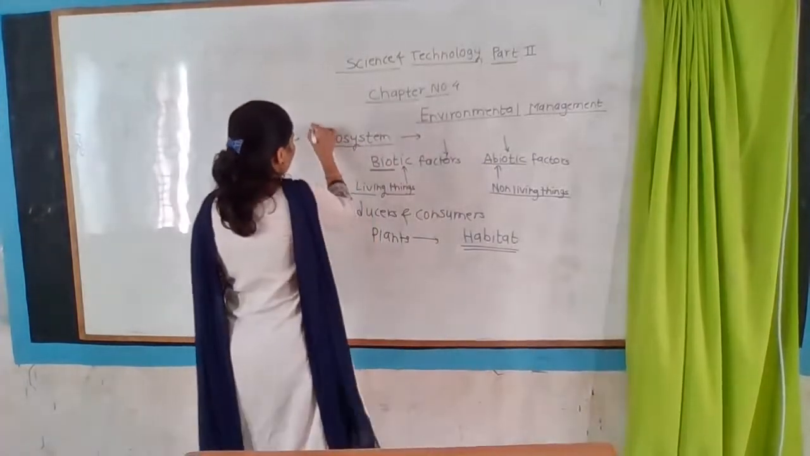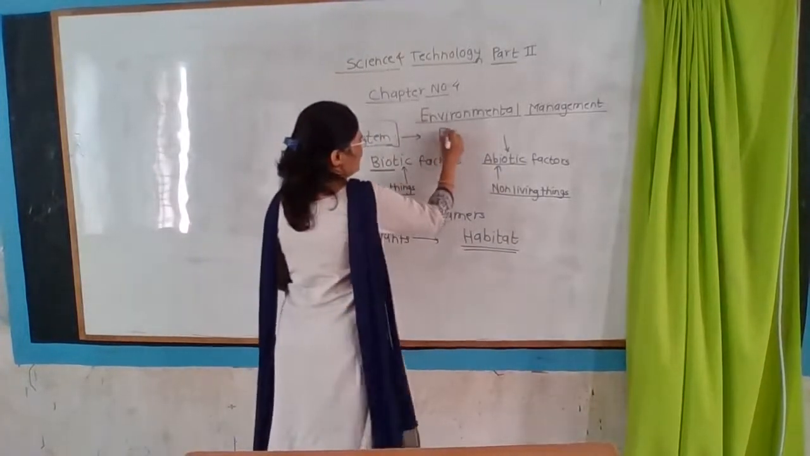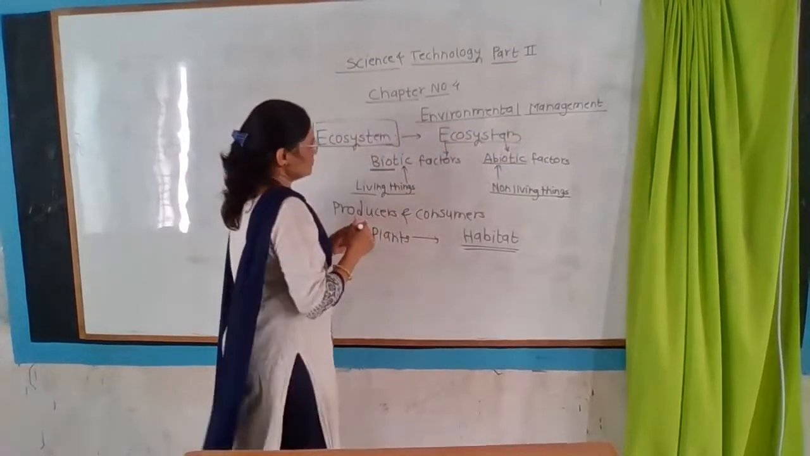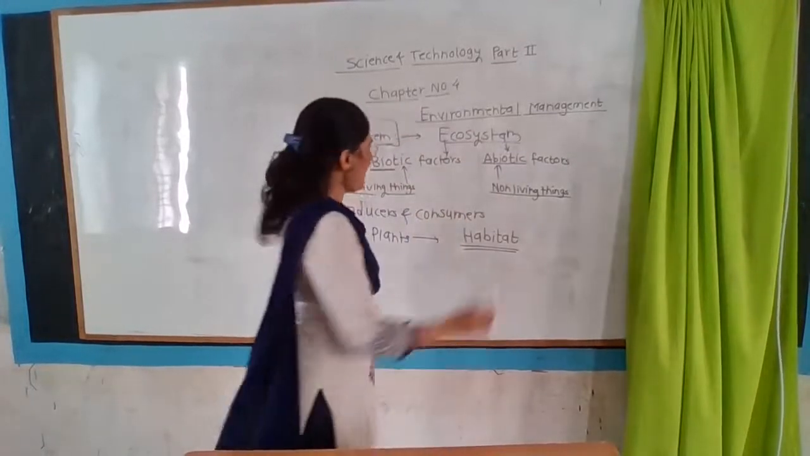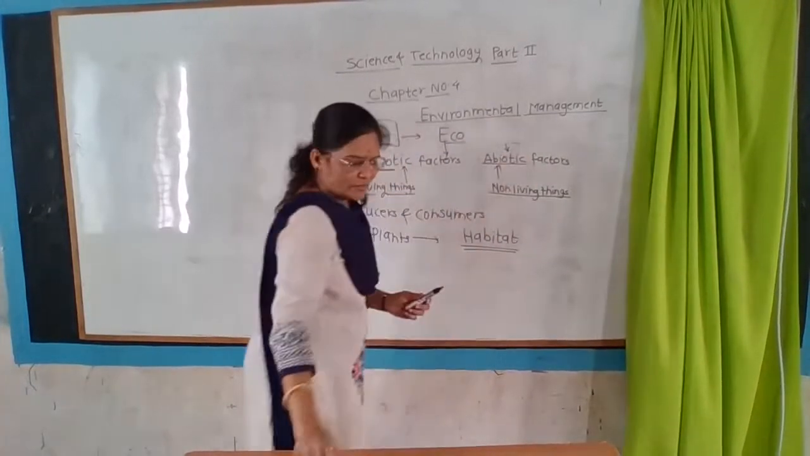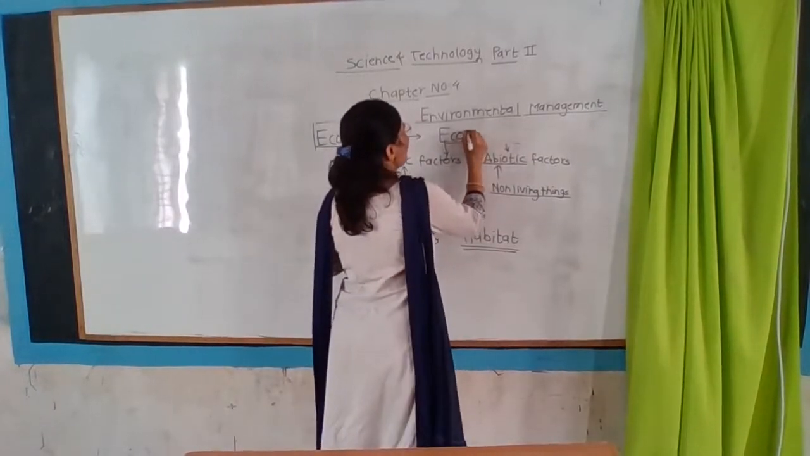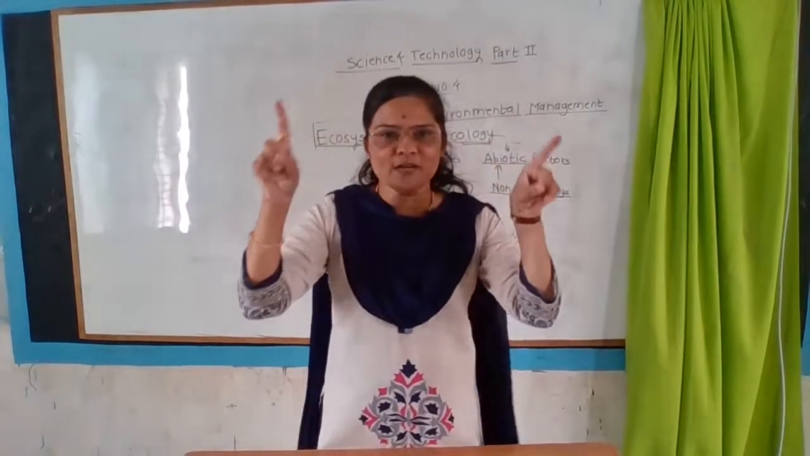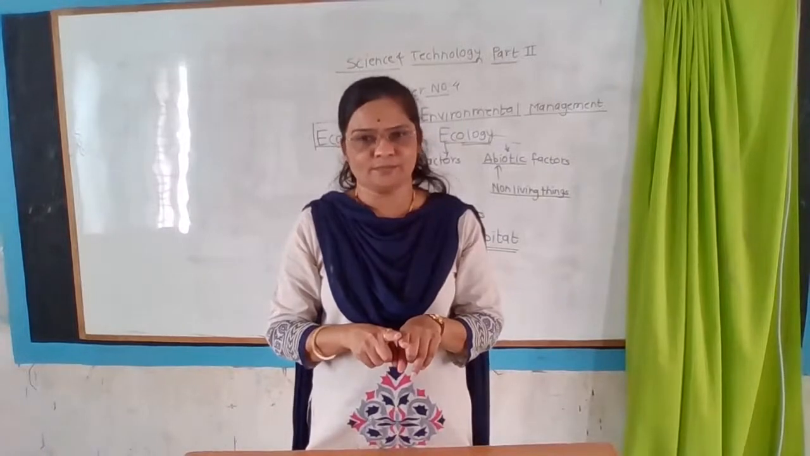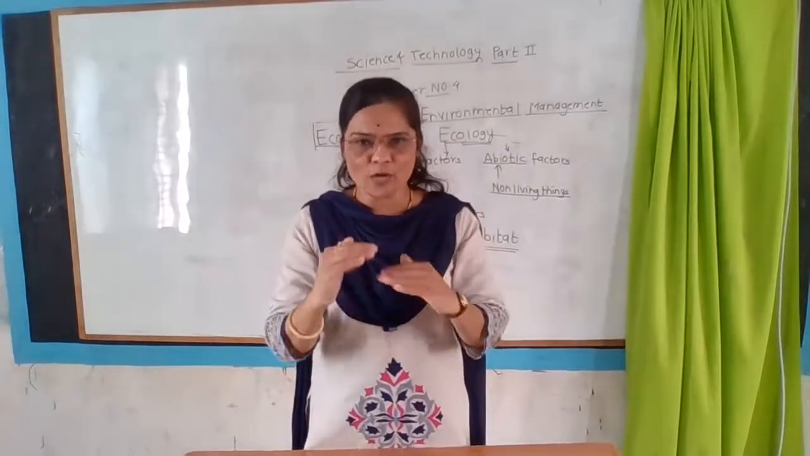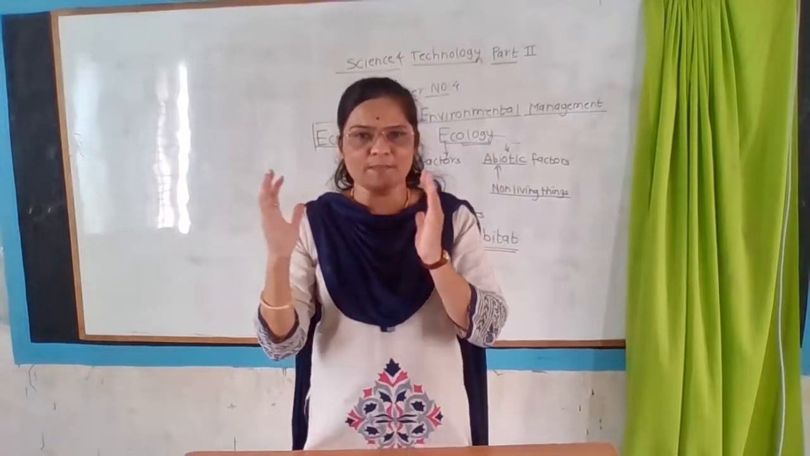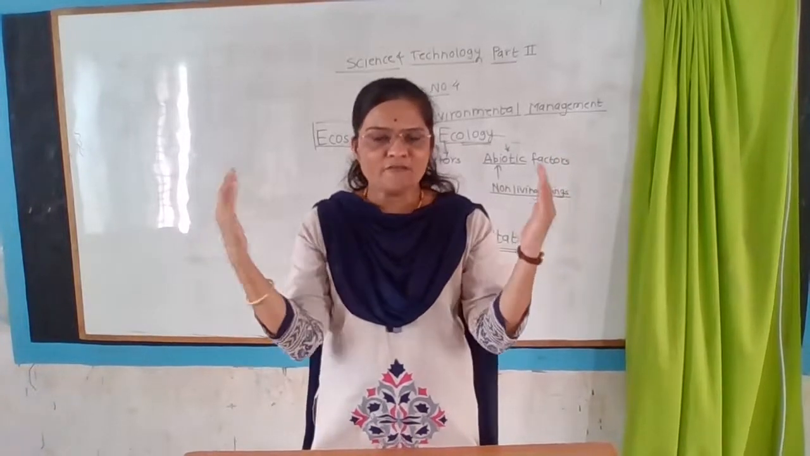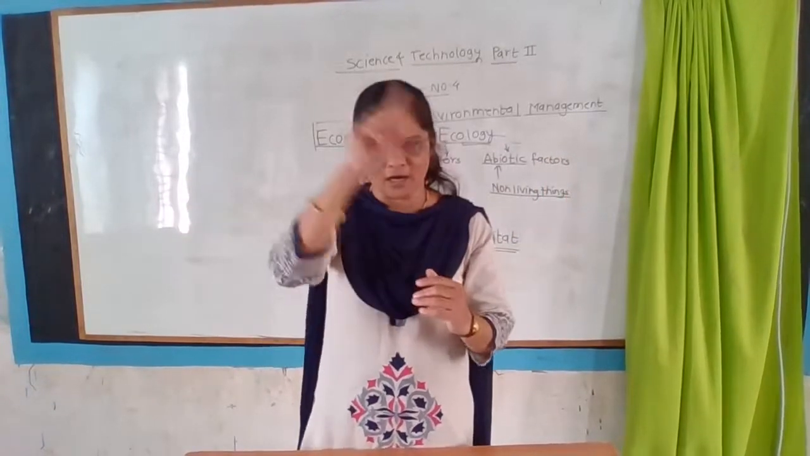The basic fundamental unit of ecology is the ecosystem. The branch of science in which we study the ecosystem is called ecology. See students, Earth is very important to study ecology. We are studying the new concept, ecology. Earth is a planet, and the planet is also an ecosystem. Different types of ecosystems are present on Earth.